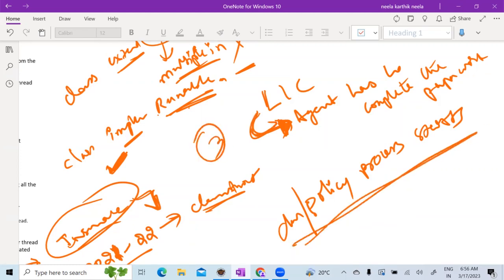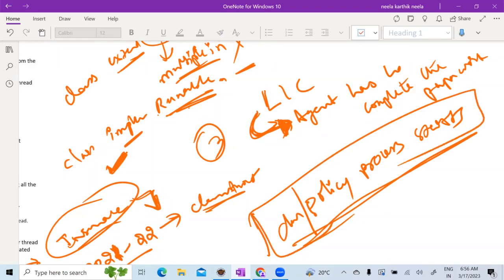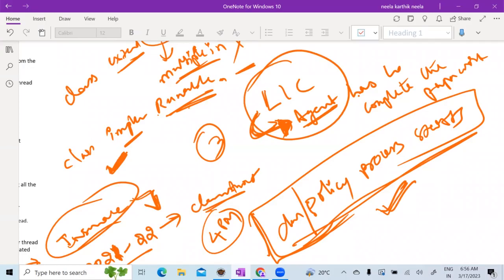I am assuming that I will do this claim process or policy issuance process once in a day, maybe at 4 p.m. By 4 p.m., all these people have to complete their paperwork, correct? So before 4 p.m., this claim process can only start after these 3 people have completed their paperwork, right? Assume that these 3 people are 3 threads. What the cyclic barrier will do is wait in this process until the threads have reached the completion of the work. So that is nothing but a cyclic barrier.